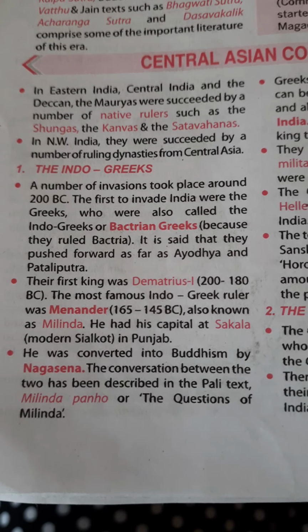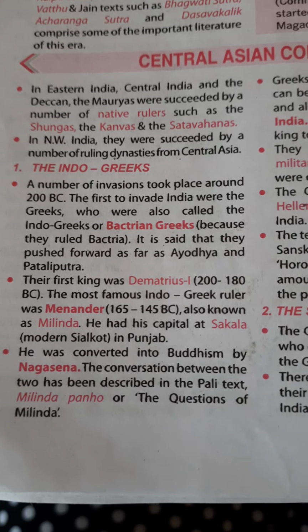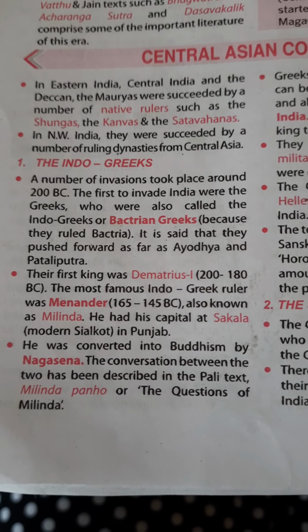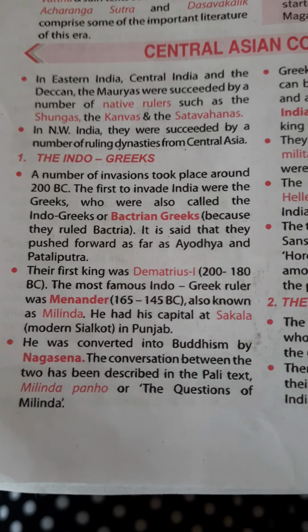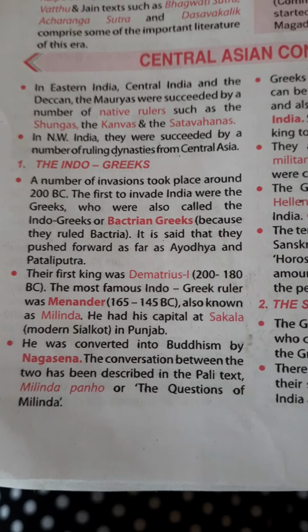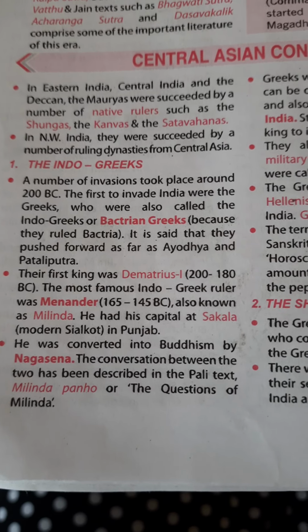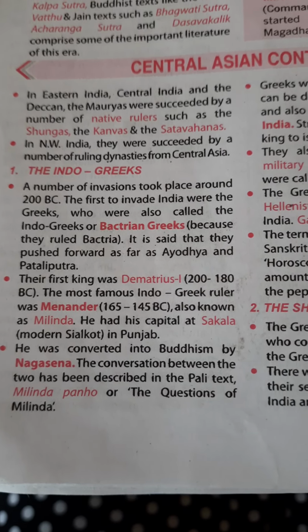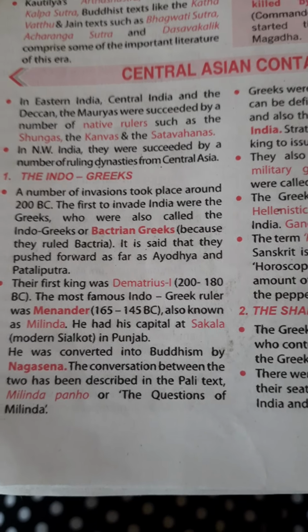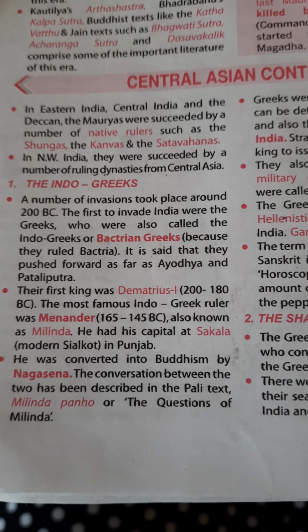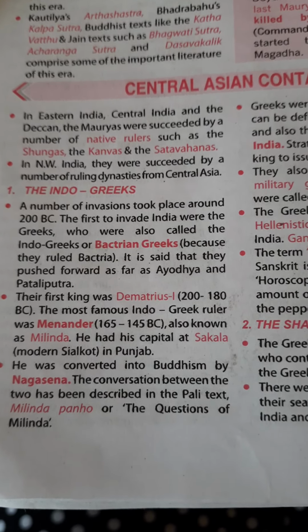A number of invasions took place around 200 BC. The first to invade India were the Greeks, who were also called the Indo Greeks or Bactrian Greeks because they ruled Bactria. It is said that they pushed forward as far as Ayodhya and Patliputra. Their first king was Demetrius I, from 200 to 180 BC.